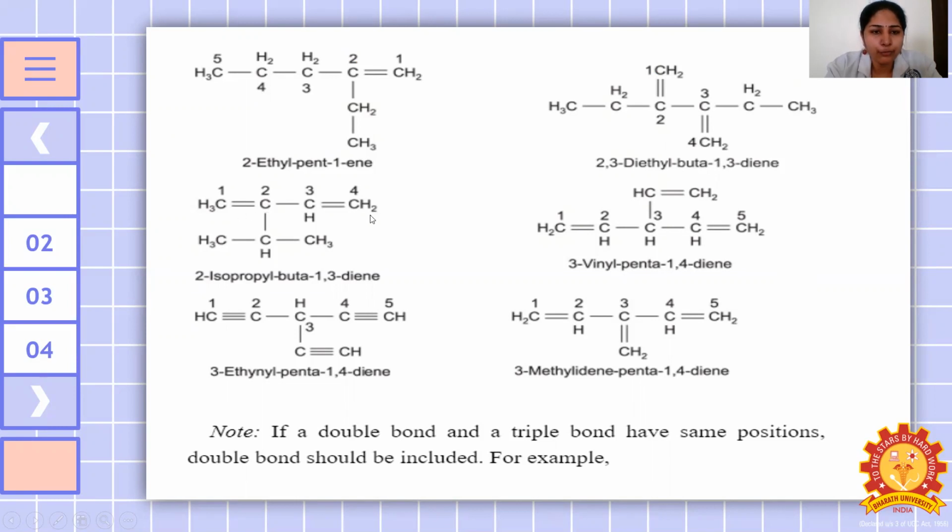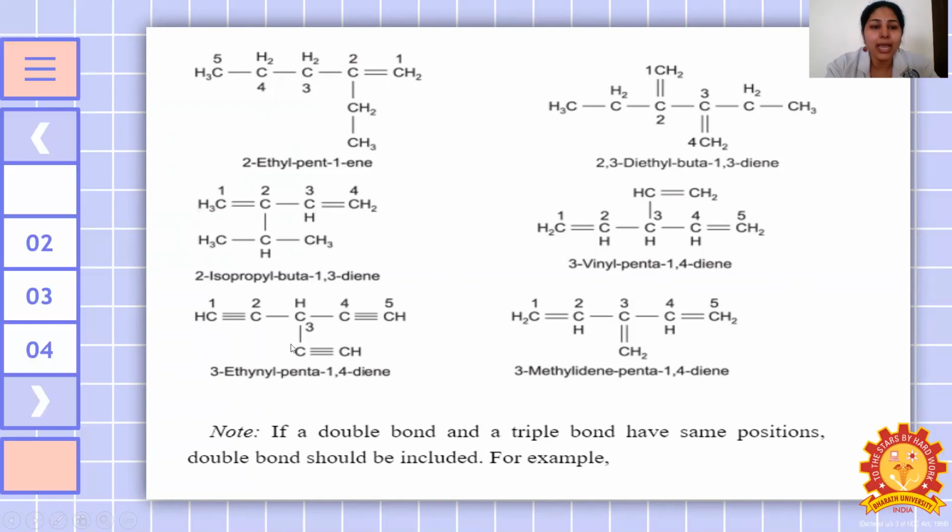1, 2, 3, 4. In one parent chain itself, 2 double bonds are there. So here we will be calling it second position isopropyl. A secondary carbon atom contains hydrogen as well as a methyl group, meaning iso, the word should become a prefix. So how many carbon atoms? Isopropyl, buta, that is buta. Then this is a propyl, and then 1,3-diene because of the 2 double bonds.